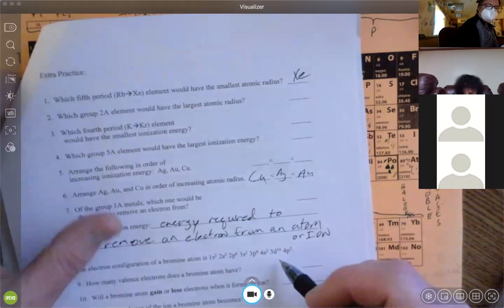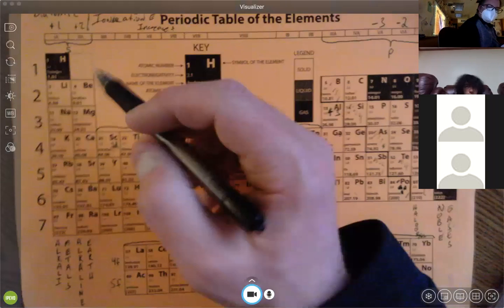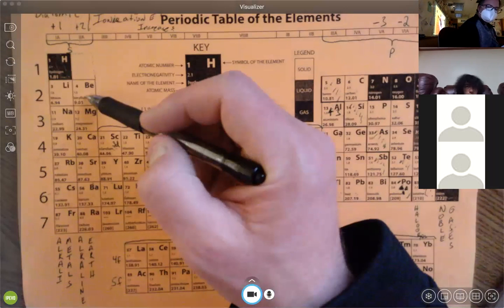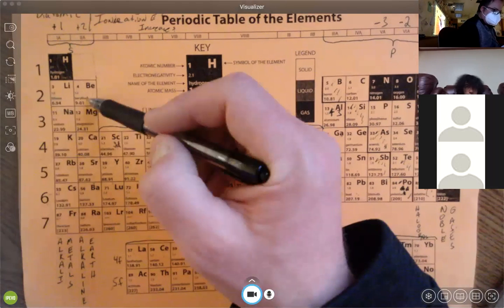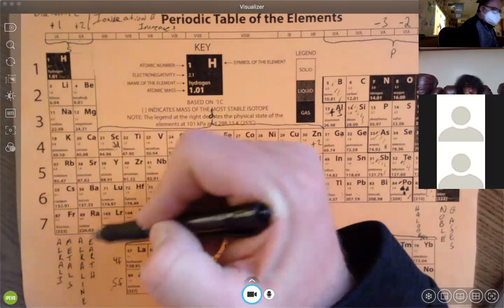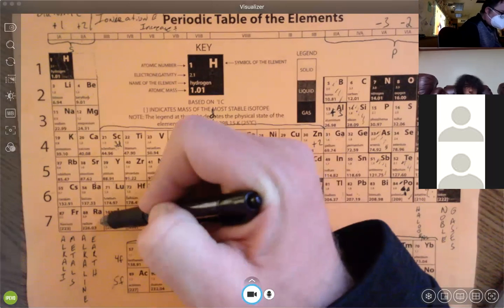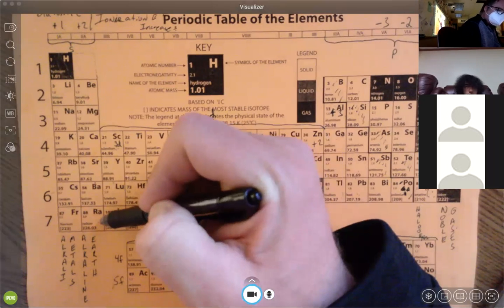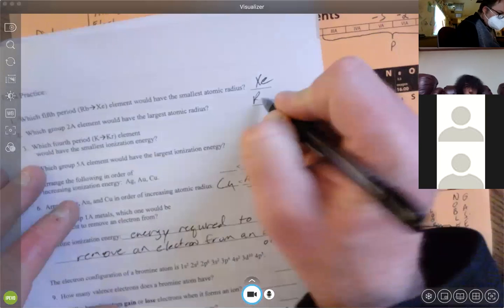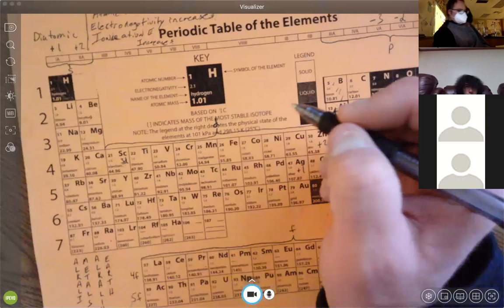So here is 2A. We start with the 2s sublevel, so the 2nd principal energy level. As you go down, we get all the way to the 7th principal energy level, which is going to be further away from the nucleus. So that is radium. Yeah, radium. So Ra, radium.